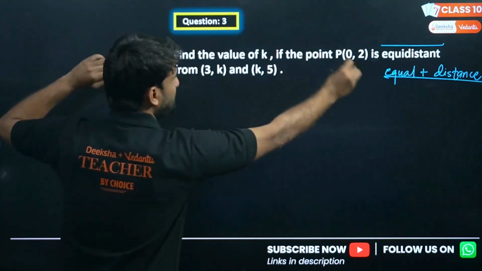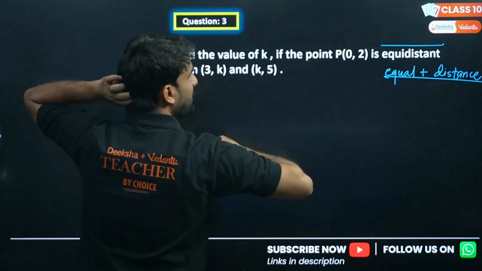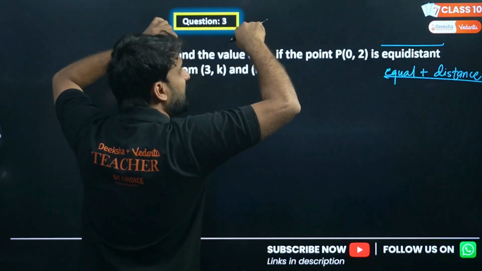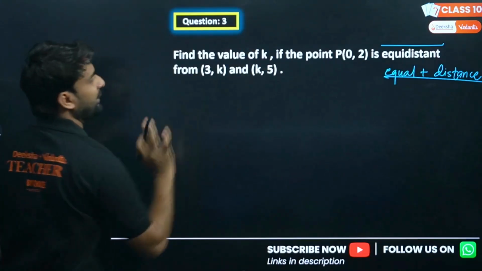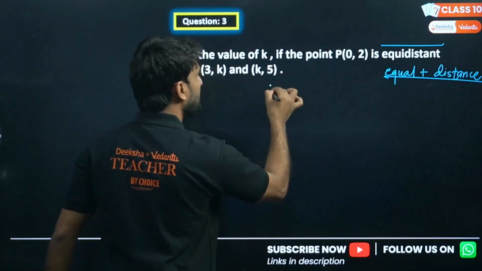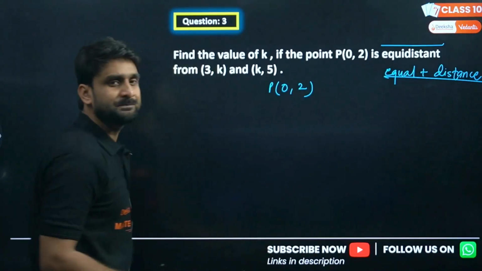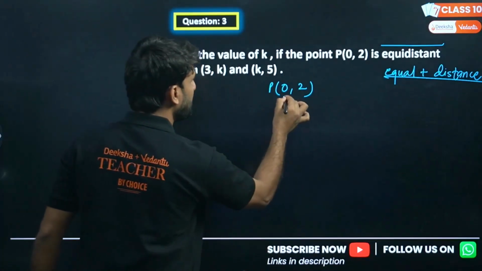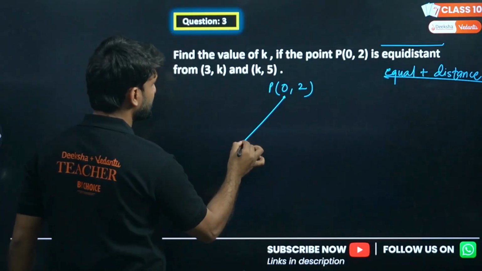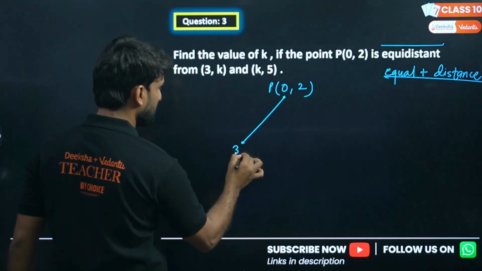So there is a point P having coordinates 0, 2, and this point is at equal distance from these 2 points. So we can draw this situation like this. There is a point P, and this point P is equidistant from this point.